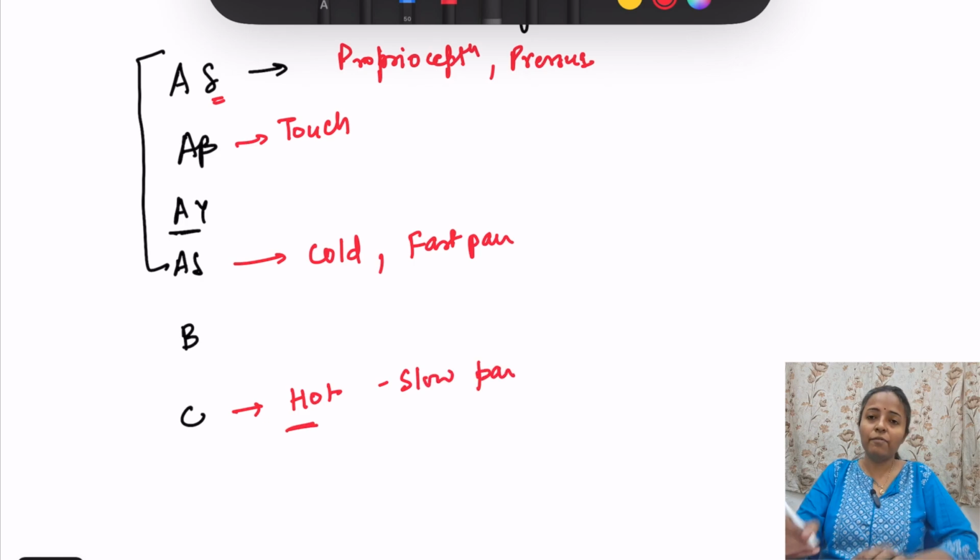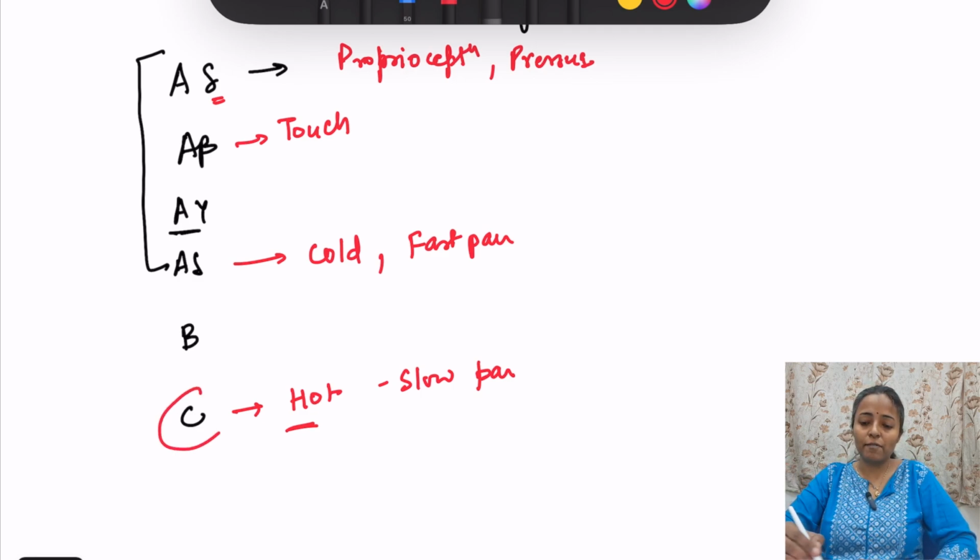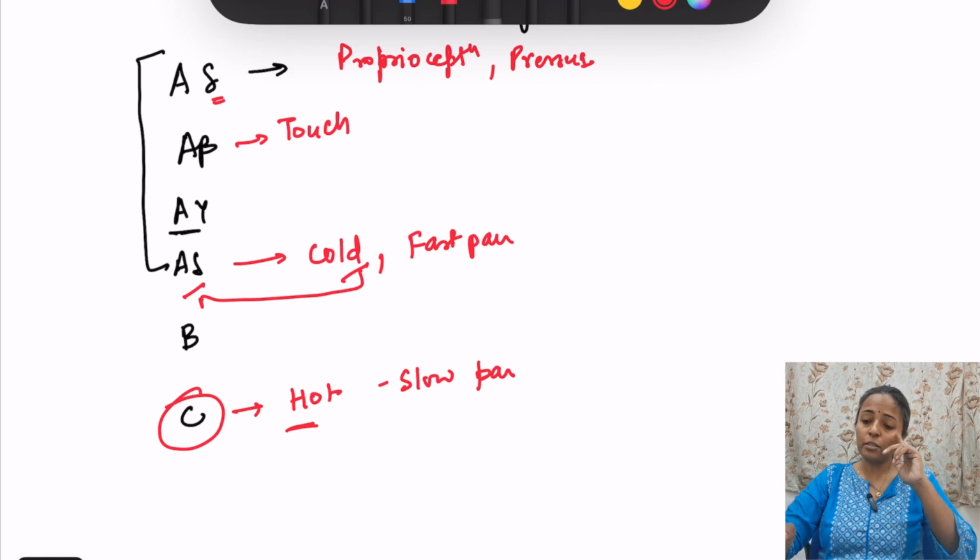See, when we feel hot in mouth, no, we do like that. So that is C fiber, and A delta here cold. So that is A delta is for cold, right? And C fiber, it is slow pain. C slow, it is slow pain. A delta fast pain. Now what is the difference between these fibers?